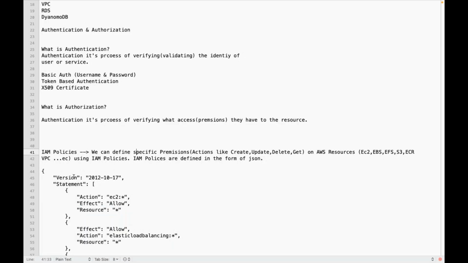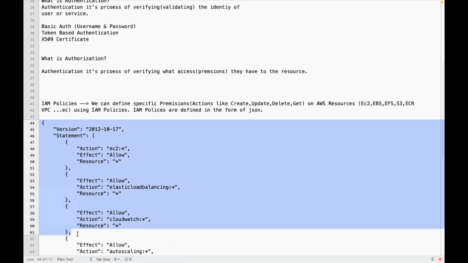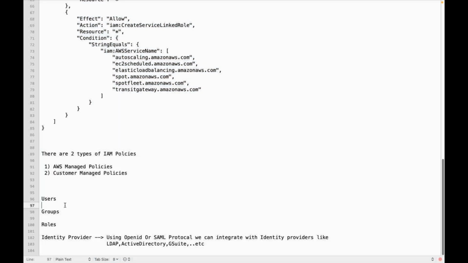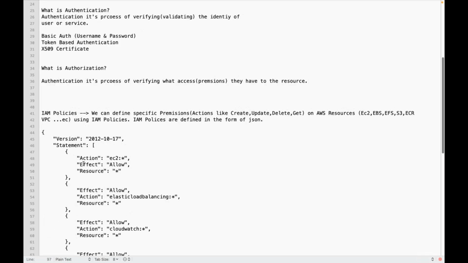Now let's consider I am attaching this policy to some users. Those users are not end users, okay? Those users are AWS users like developers, DevOps guys, admins. Suppose I am attaching this policy to one user like Balaji. Can Balaji create an EC2 instance? Can Balaji terminate an EC2 instance?